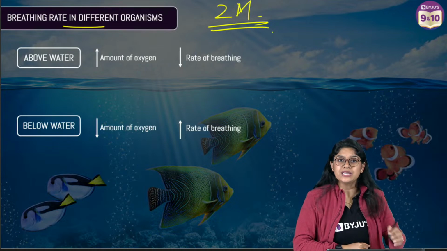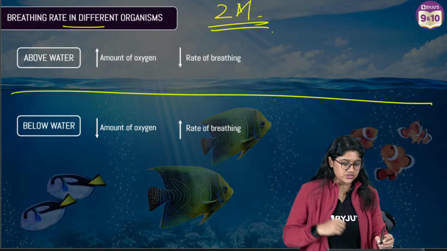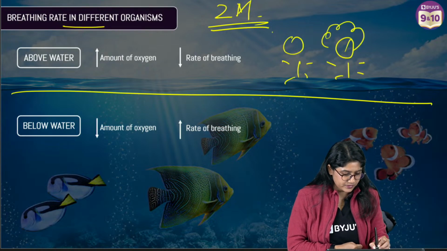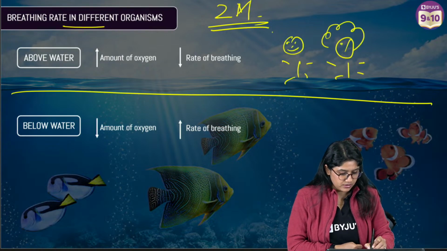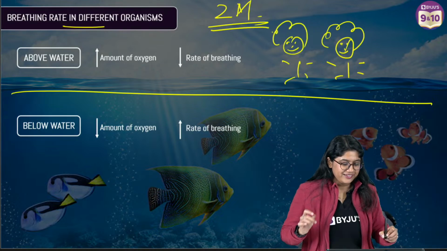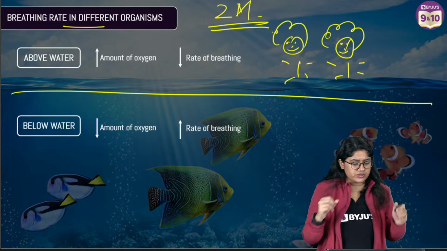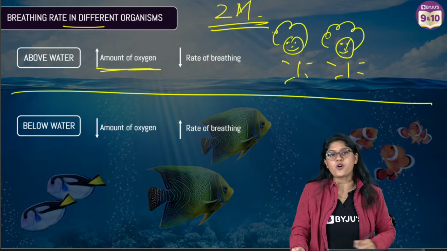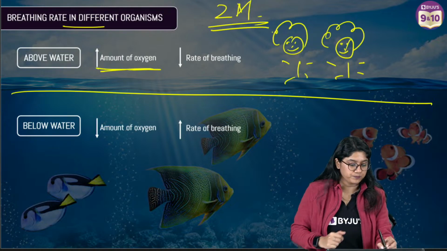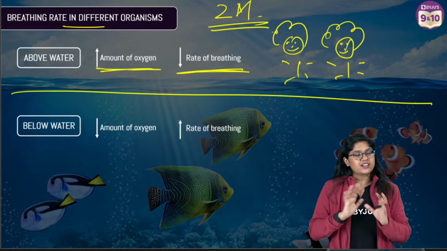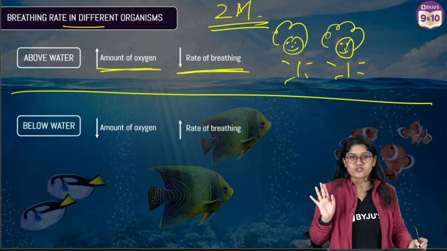Very good. So we know that above the water surface, जहां पे हम लोग हैं, you and me are here. We are on the surface, right? We have a good amount of oxygen with us. So we have a high amount of oxygen. That's why rate of breathing is low. We don't have to breathe fast because we have enough oxygen.